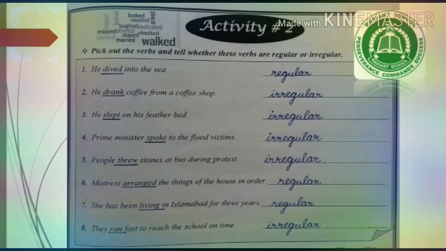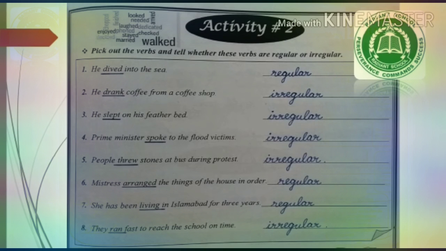Number 3, he slept on his feather bed. He slept, underline slept, it is the action verb and the form is irregular. Number 4, Prime Minister spoke to the flood victims. Spoke is the verb here, underline it and the form is irregular. Number 5, people threw stones at bus during protest. Threw is a verb, underline it and the form is irregular.